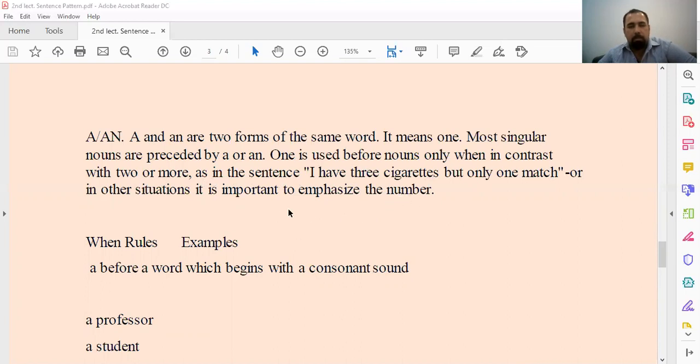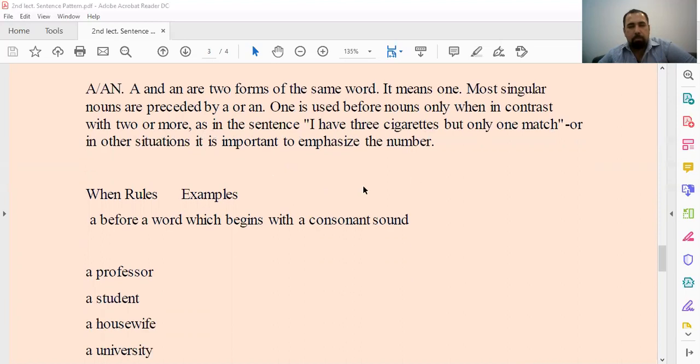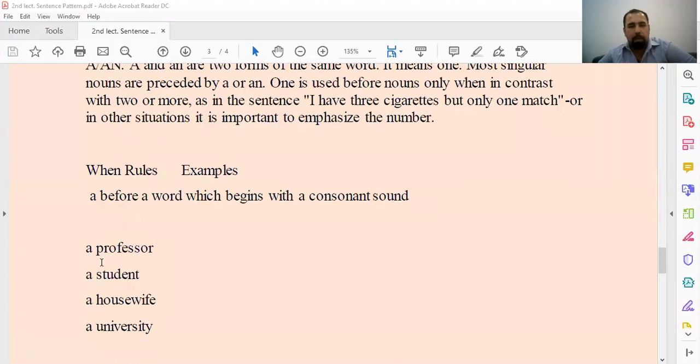If you have a number, for example 1, you precede it by a, okay? Here we have rules and examples. A before a word which begins with a consonant sound. For example, a professor.